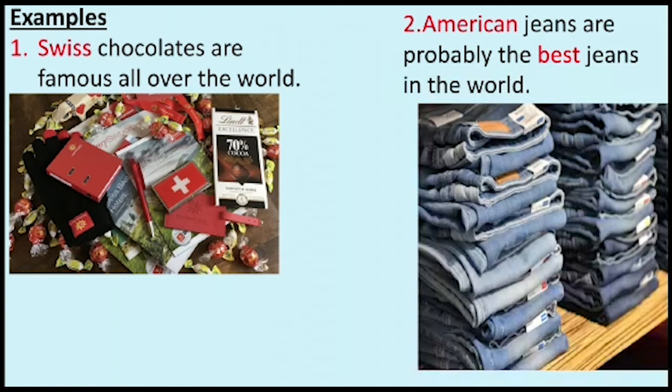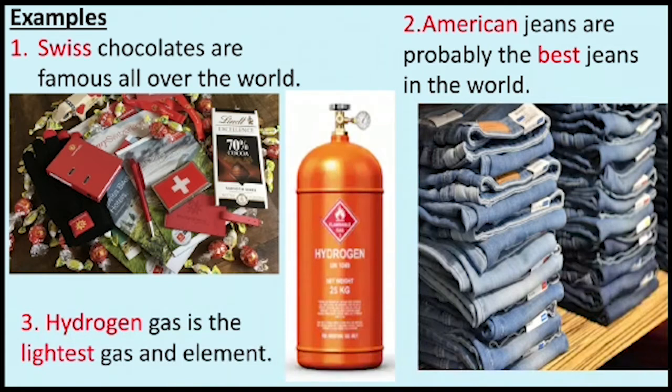American jeans. As these jeans are manufactured in America, that's why they are called American jeans. What it is told: American jeans are probably the best jeans in the world. Here American is the proper adjective. Next we have: hydrogen gas is the lightest gas and element. Here hydrogen is a proper adjective. Let's continue.